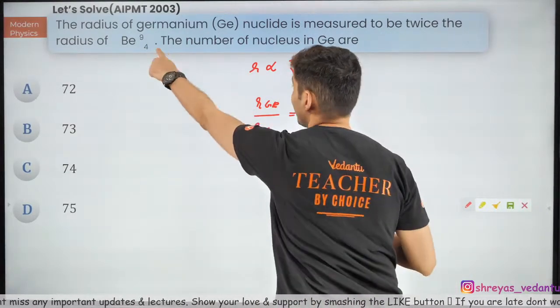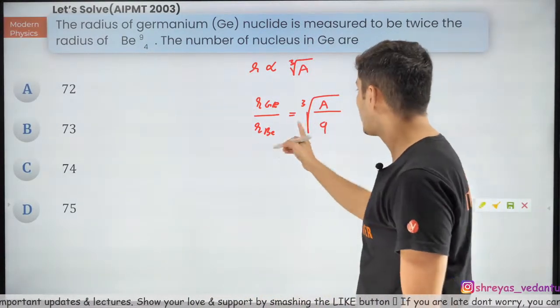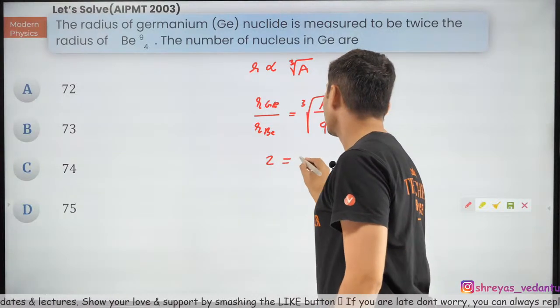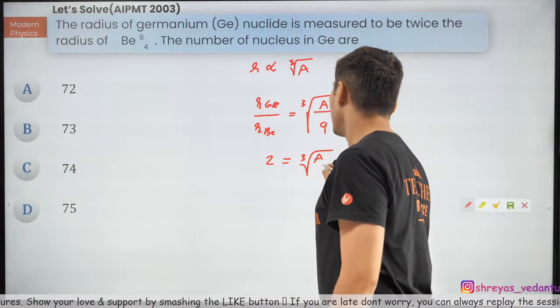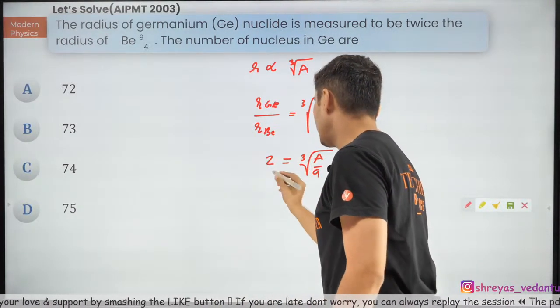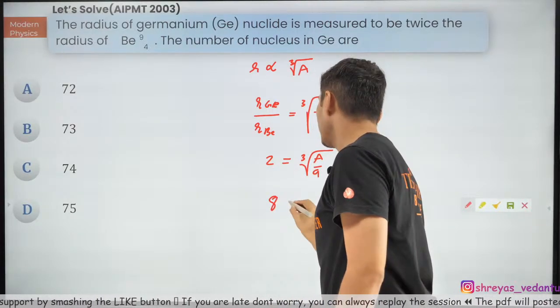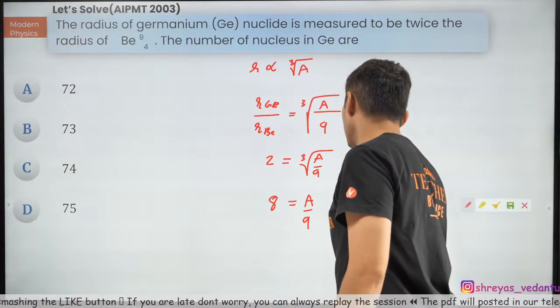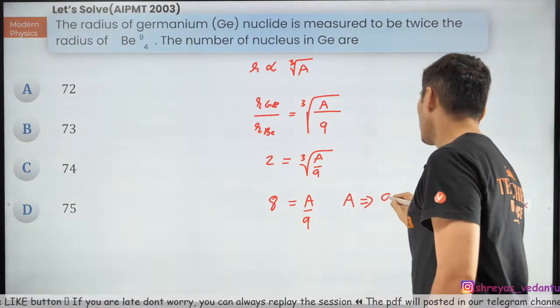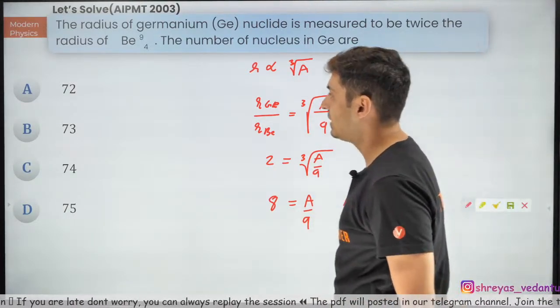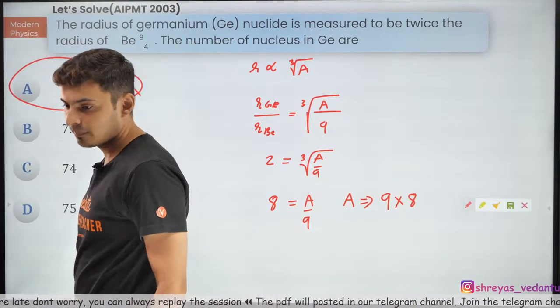Do not take 4, it's 9. Yeah, be careful. So this is 2. So 2 is equal to the cube root of A by 9. Take cube on both sides, so you'll get 8 is equal to A by 9. Therefore A will be equal to 9 into 8, which is 72. Yes, option should be A.